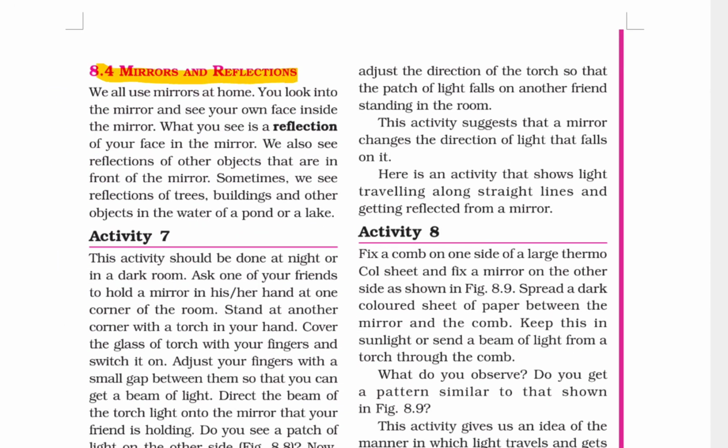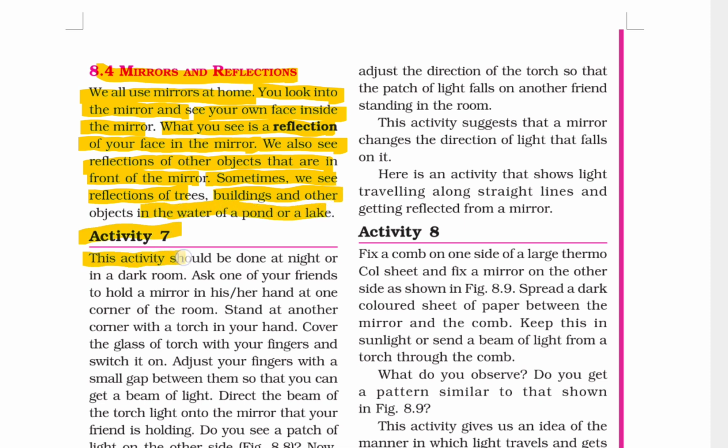Mirror and reflection. We all use a mirror at home. You look into the mirror and see your own face inside the mirror. What you see is a reflection of your face in the mirror. We also see reflections of other objects that are in front of the mirror. Sometimes we see reflections of trees, buildings and other objects in the water of a pond or a lake.